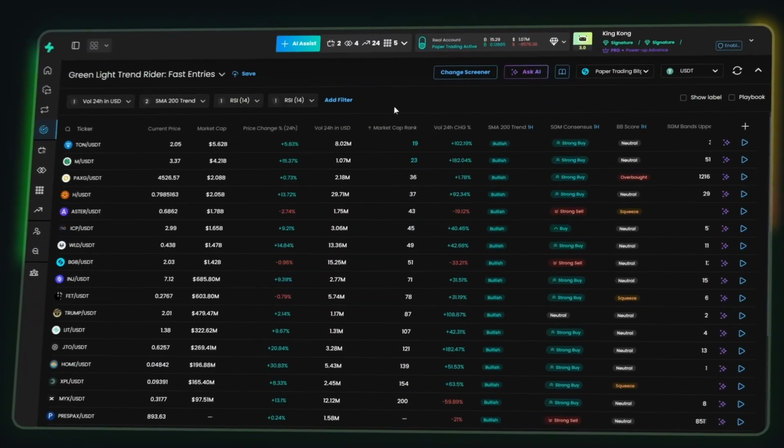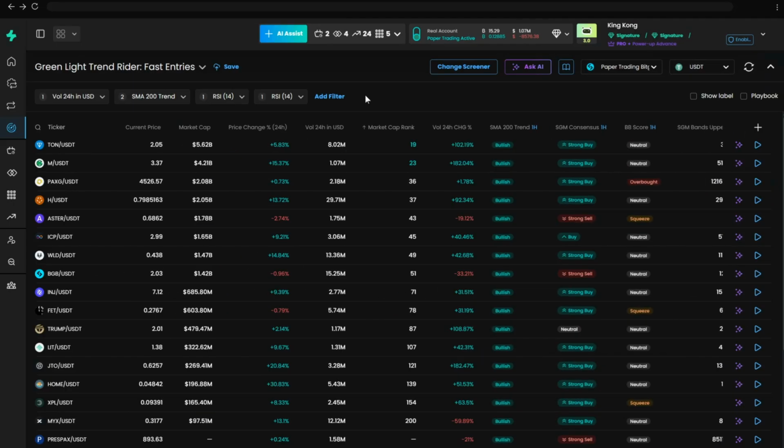That is where the SageMaster screener comes in. Think of it as a research map. It does not predict the future. It helps you decide where to look first.